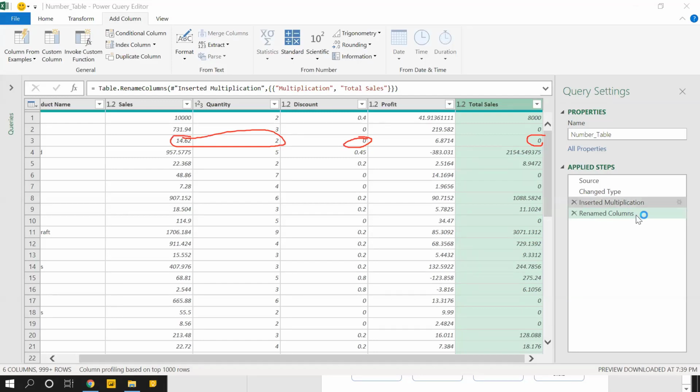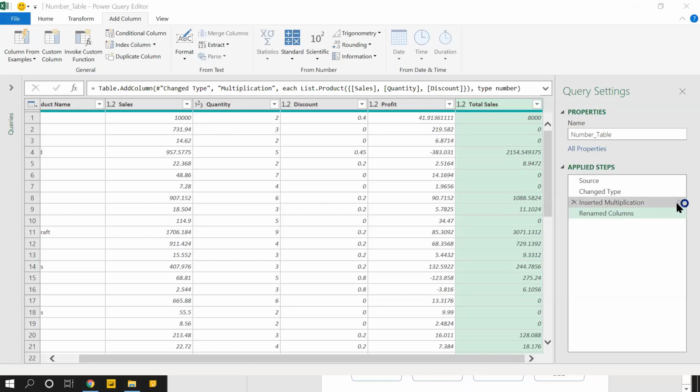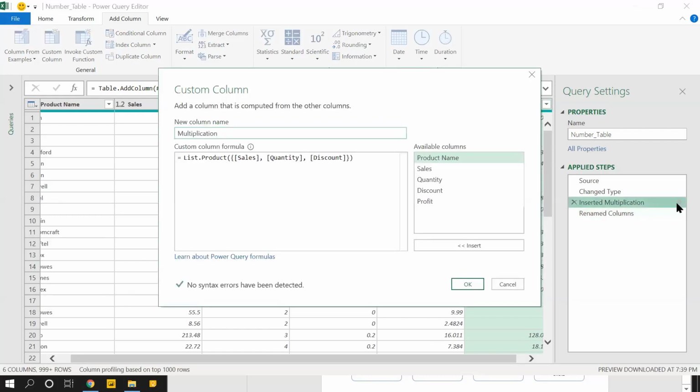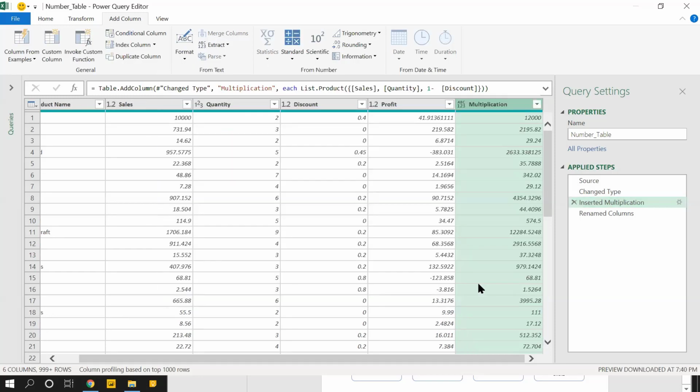So what I can do is click on this. Suppose I have written the function and I want to change anything, there's a small settings button. I usually call it a settings button. I can just click on this settings button, and this will open a window where the backend formula was written. I'll just write it as 1 minus discount. That's it. And I've got the answer.